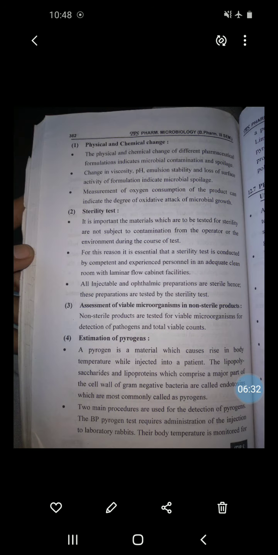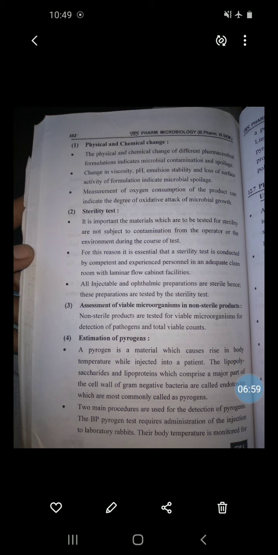A pyrogen is a material which causes a rise in body temperature when injected into the patient. The lipopolysaccharide and the lipoproteins comprise a major part of the cell wall of gram-negative bacteria, as I discussed in an earlier lecture. This is called endotoxin, and it is most commonly called pyrogen.